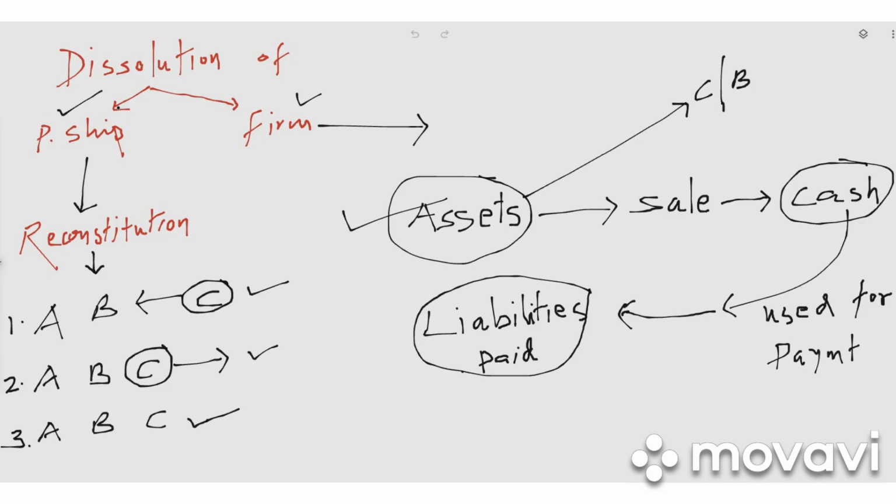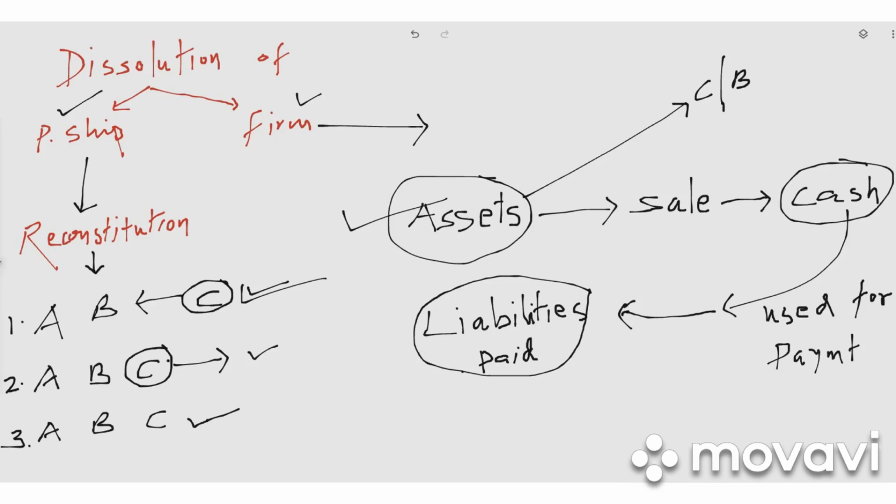Dear students, if you may recall what we studied under reconstitution, which is also known as dissolution of partnership. When we say dissolution of partnership, we mean the partnership agreement, right? The existing agreement or the old agreement changes into a new agreement. So this may take place in case of admission. You can see it here in the first case: two partners A, B and a new partner C coming to the business, which is known as admission. We have already completed that.